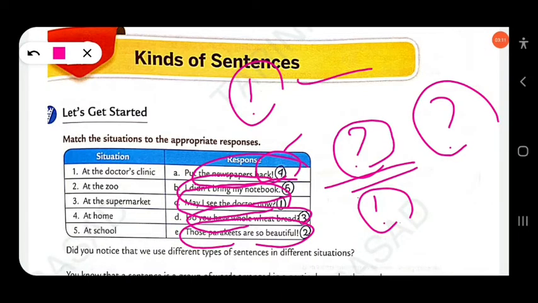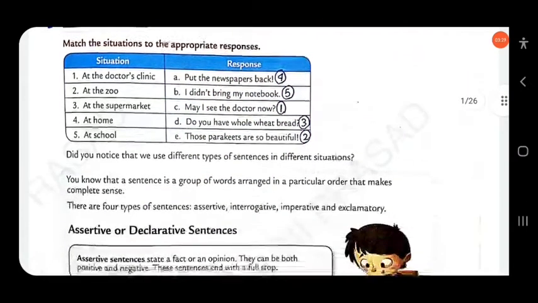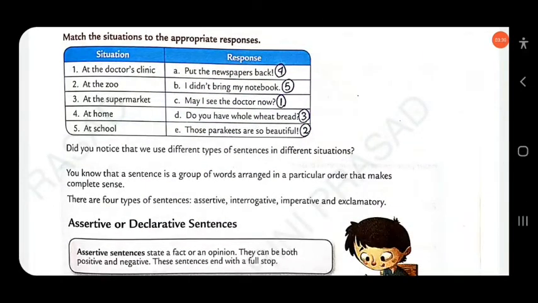At school: I didn't bring my notebook. The sentence is written in negative form, and this is a declarative sentence. Did you notice that we use different types of sentences in different situations?